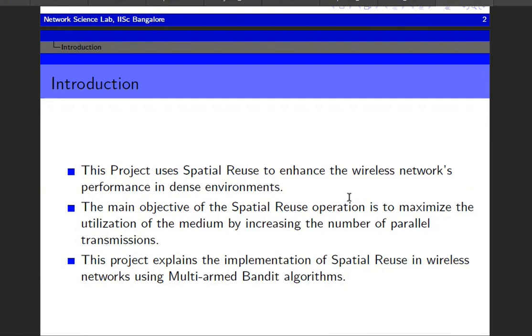The main objective of the spatial reuse operation is to maximize the utilization of the medium by increasing the number of parallel transmissions. This project explains the implementation of spatial reuse in the wireless network using the multi-armed bandit algorithm. This project is basically using the multi-armed bandit algorithm to implement the spatial reuse technique in the wireless network to enhance its performance.